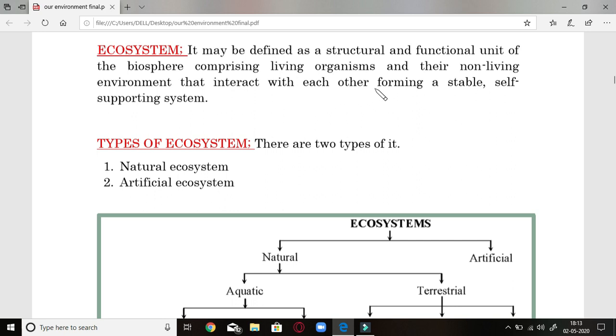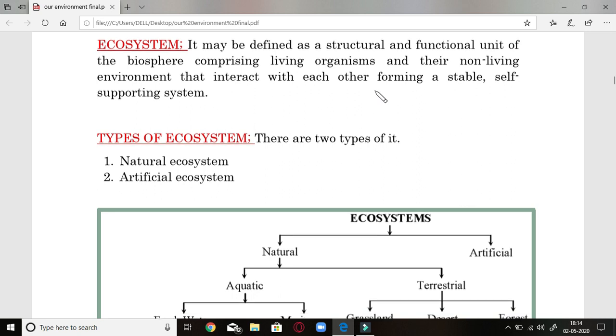This is the most important line: these biotic and abiotic factors should be dependent on each other. They should interact with each other and always form a stable and self-supporting system. If that doesn't happen, the ecosystem won't work; though it may be made up of living and non-living things, it won't be able to survive by itself.